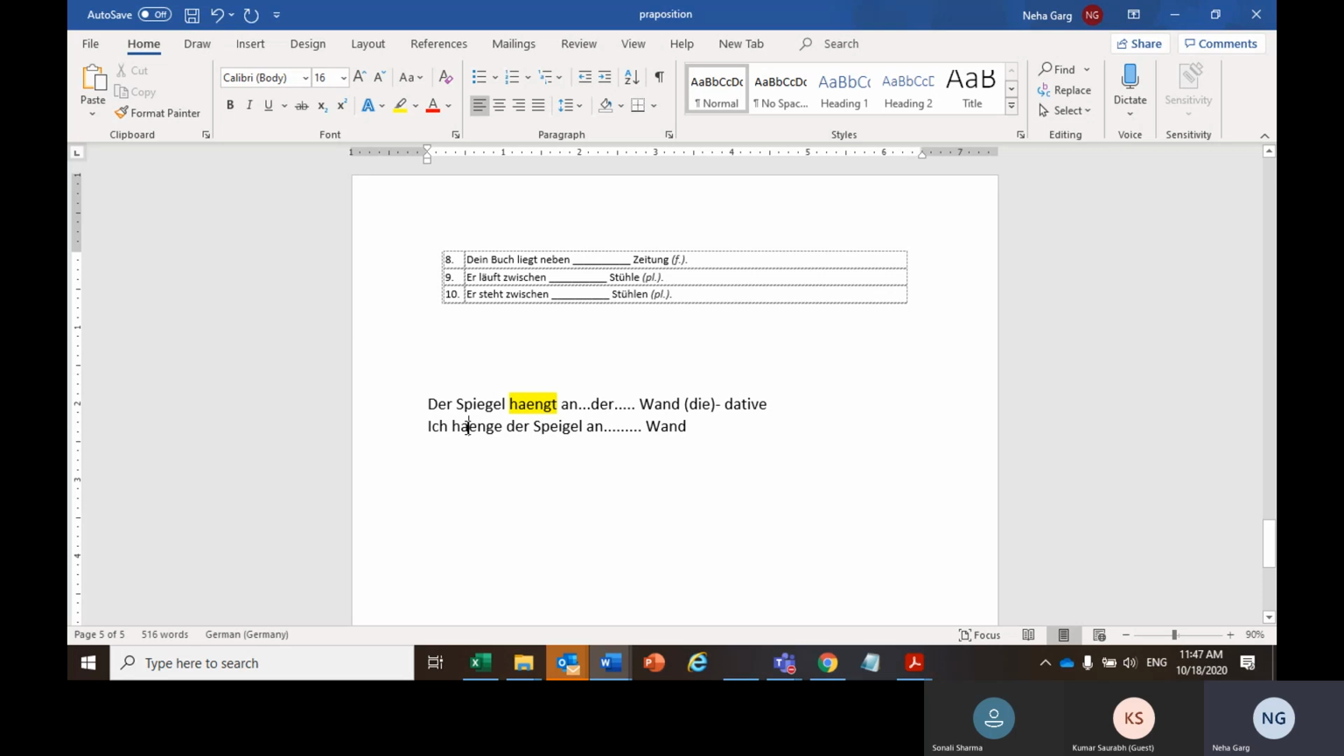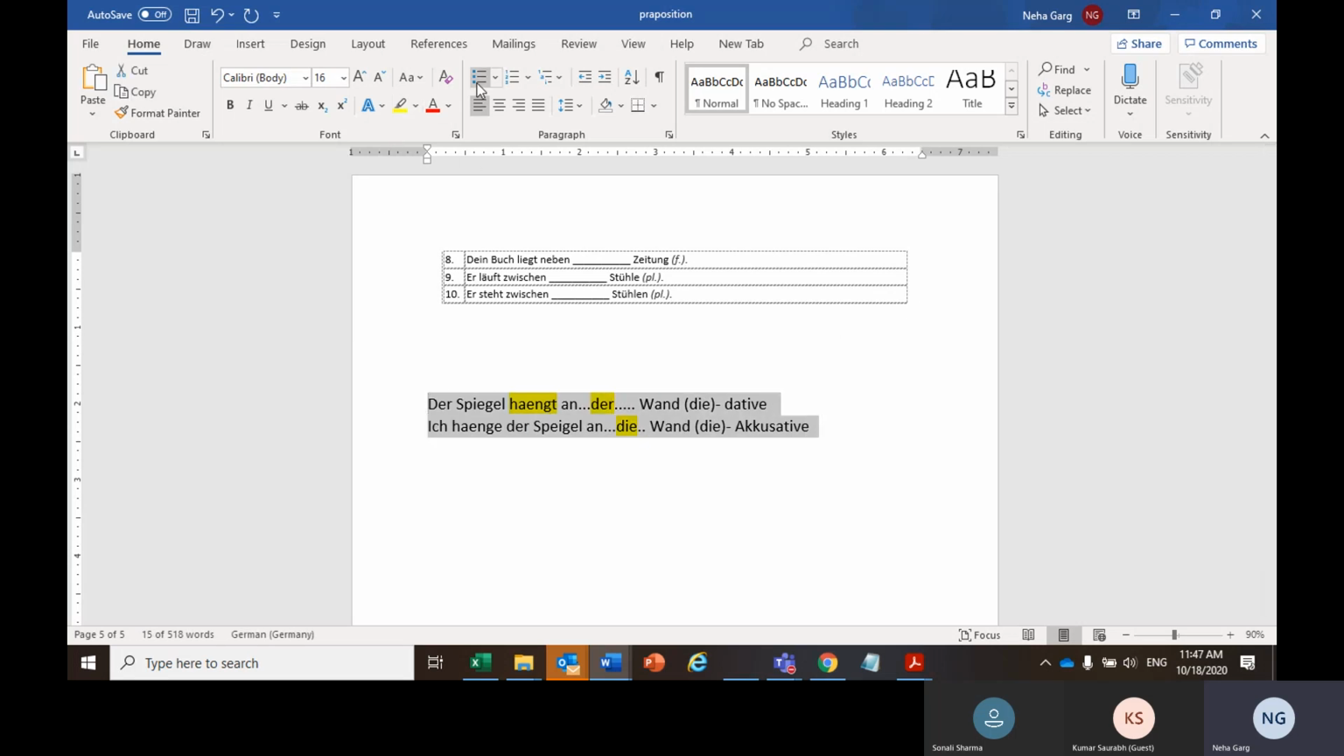Aber ich hänge der Spiegel. I am hanging the mirror on the wall. So there is a movement. There is a wohin case. Where to? I am hanging the Spiegel. So that is an accusative case. Second one. Now, since Wand is die Wand and this is an accusative case, so the die would remain die in this particular section. An die Wand.